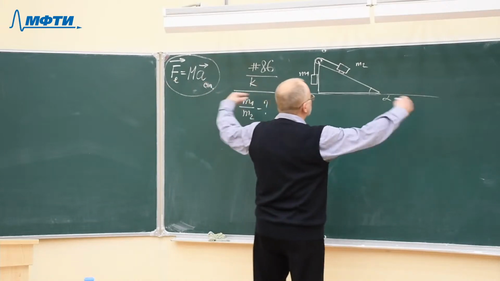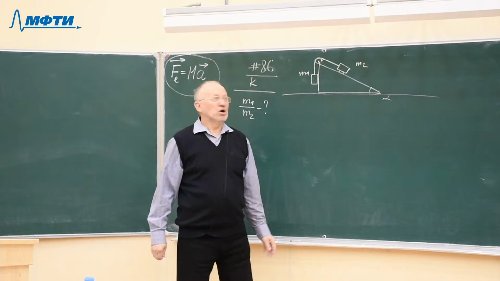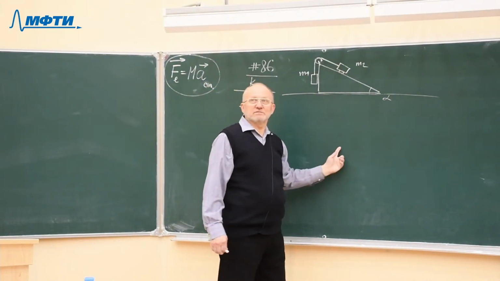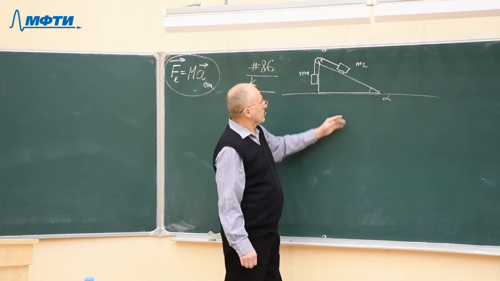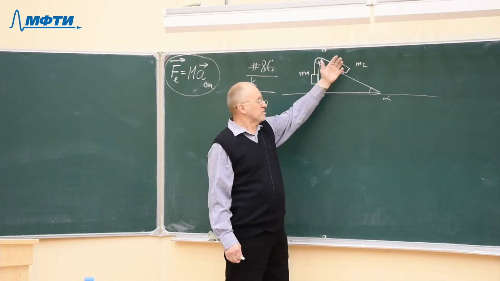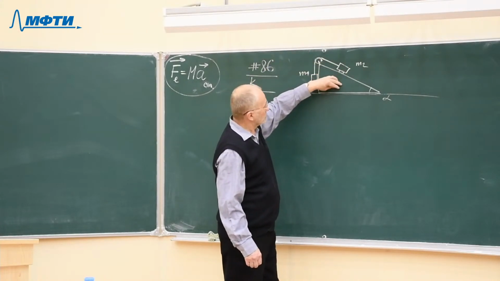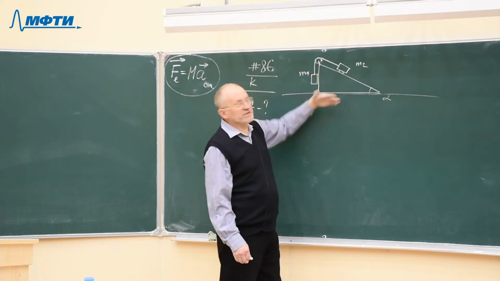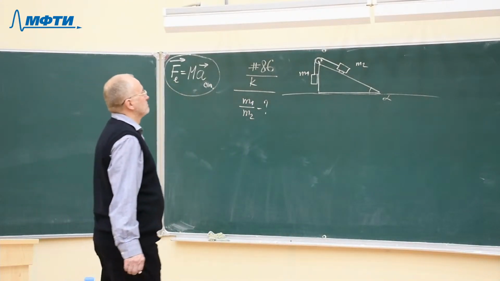And no external forces are acting on this system, nothing from outside. Only the gravity pull and the reaction of the table. But these two forces cancel each other. The gravity pull is directed downward and the reaction of the table surface is directed upward. As the wedge is unable to jump up and will surely not go down through the surface of the table, these two forces cancel each other, and we may forget about them. We don't take them into account.